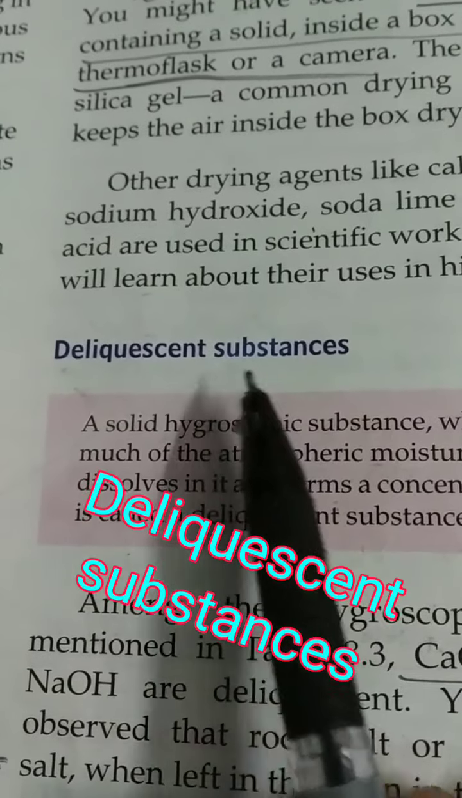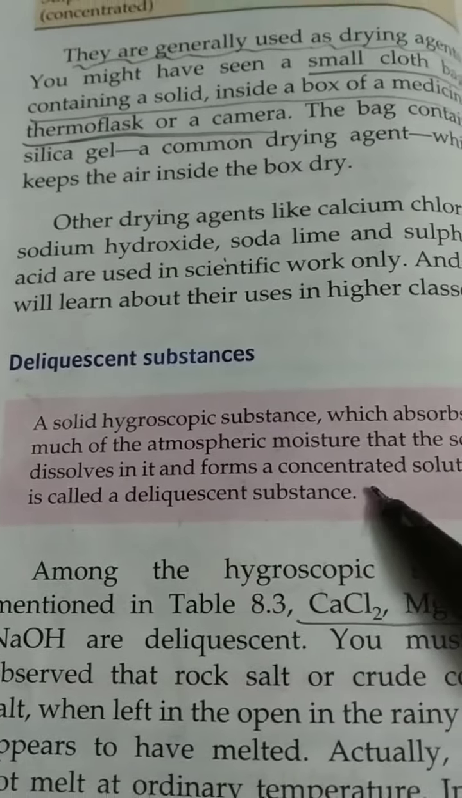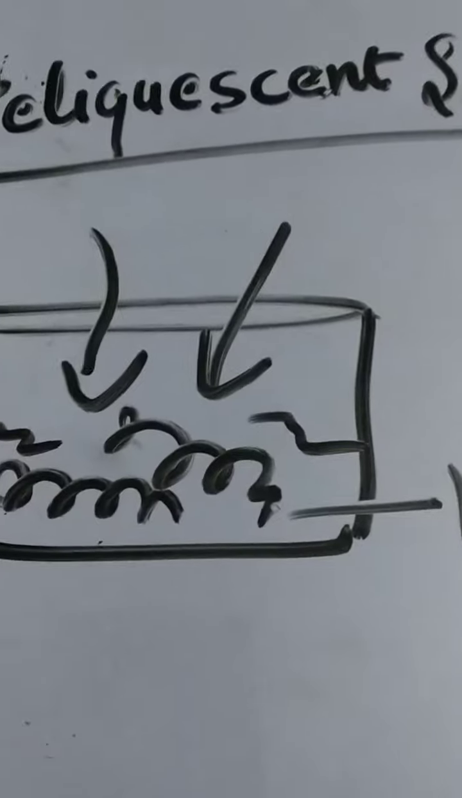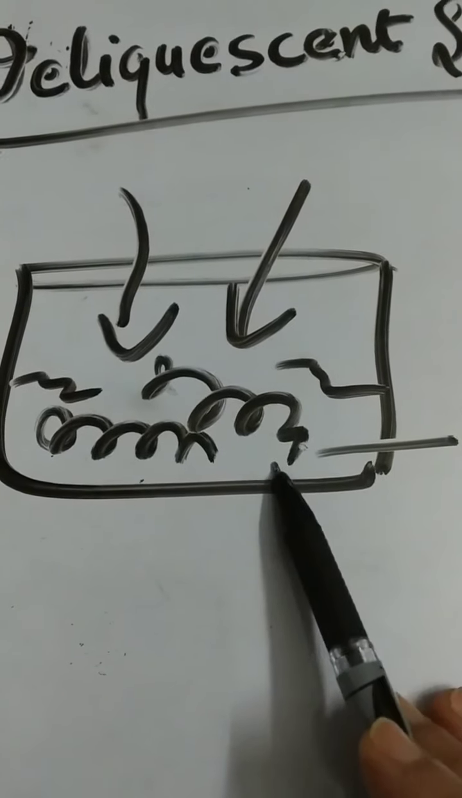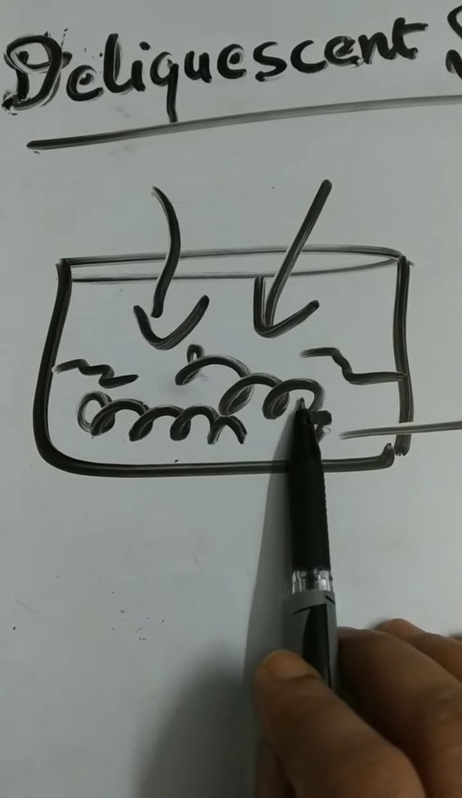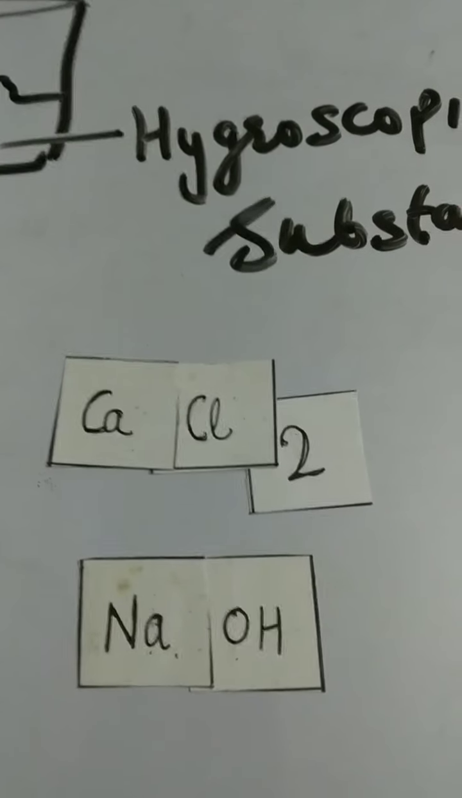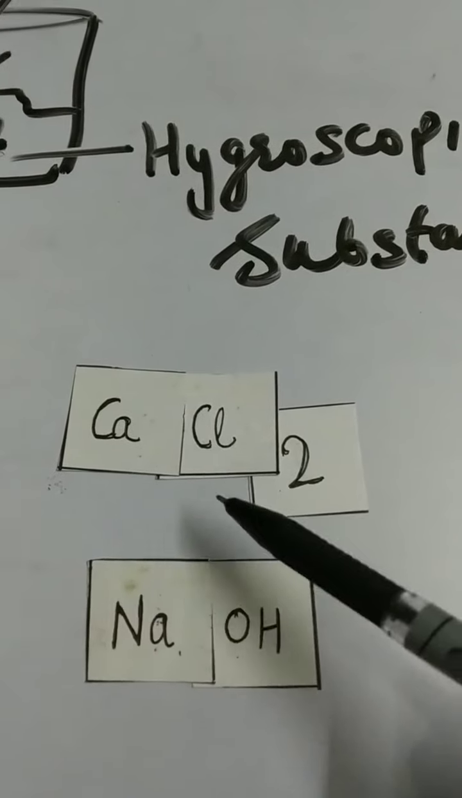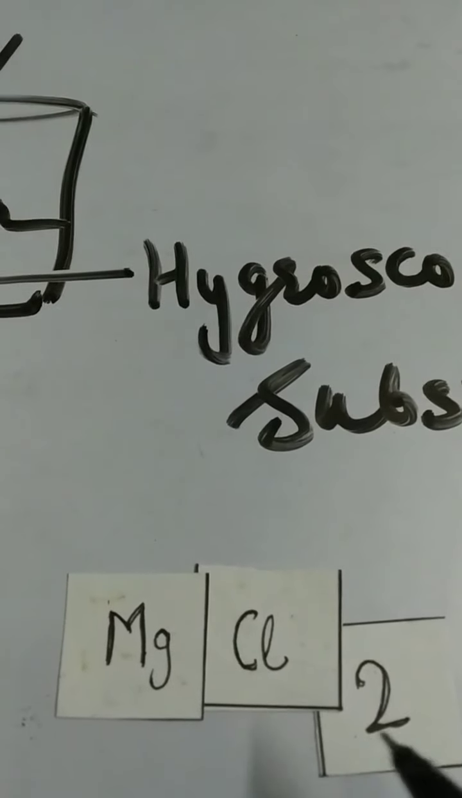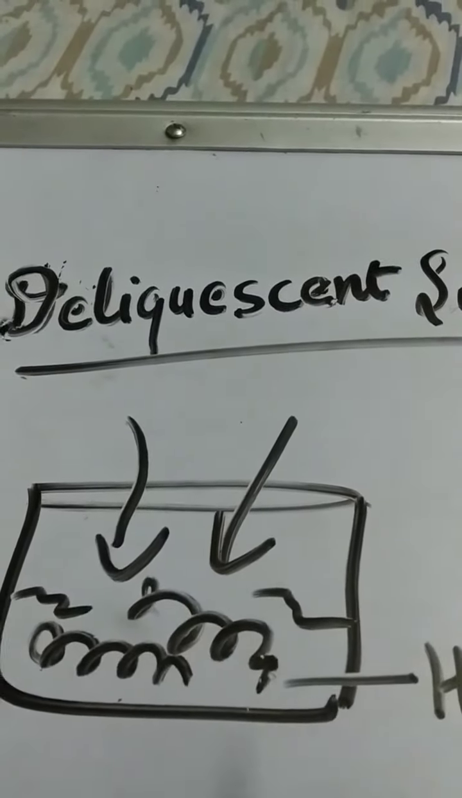Deliquescent substance: a solid hygroscopic substance which absorbs so much atmospheric moisture that the solid dissolves in it and forms a concentrated solution is called a deliquescent substance. Hygroscopic substances like calcium chloride, sodium hydroxide and magnesium chloride are deliquescent substances.